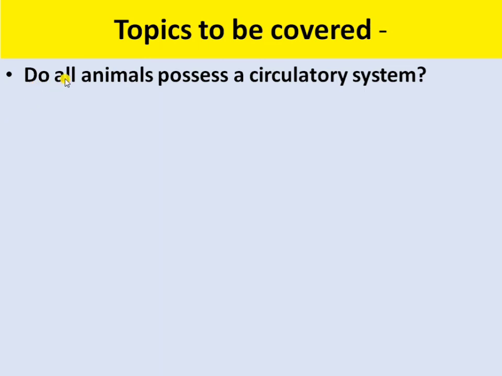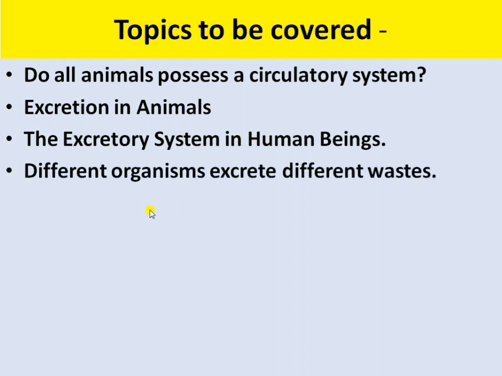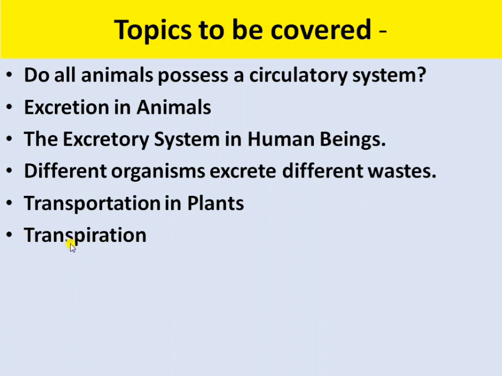The first topic is, do all the animals possess a circulatory system? Second topic is excretion in animals. Third one is the excretory system in human beings. Fourth one is different organisms excrete different wastes. Then transportation in plants, and then last we have the transpiration. So let us begin this lecture with the first topic.